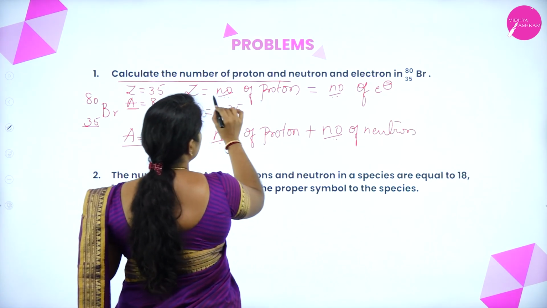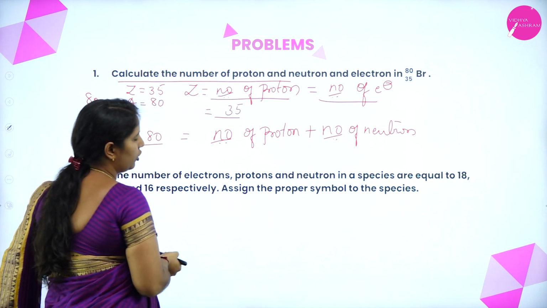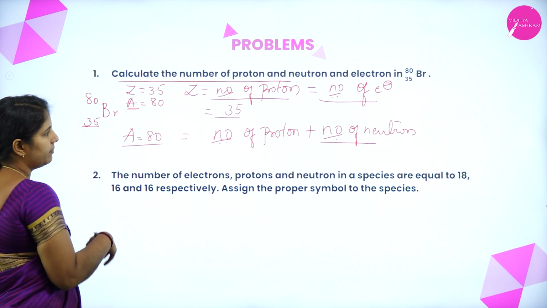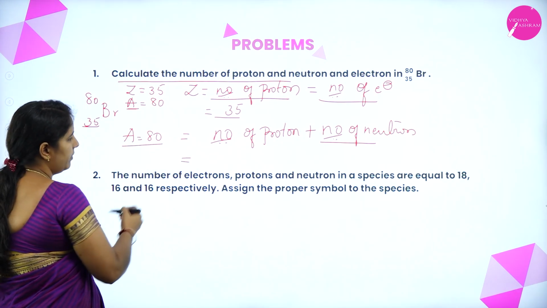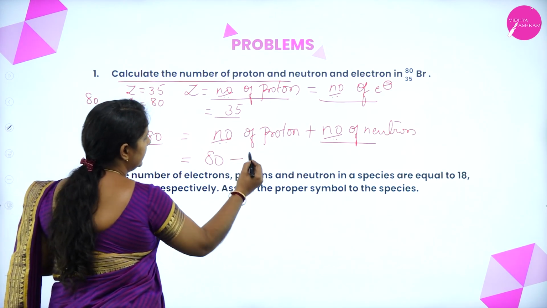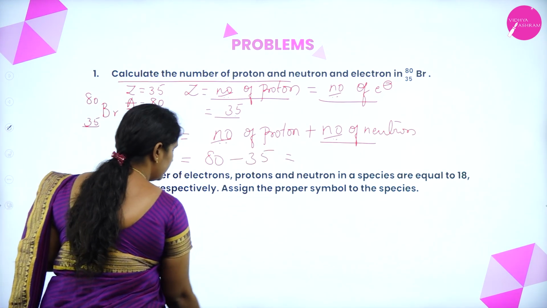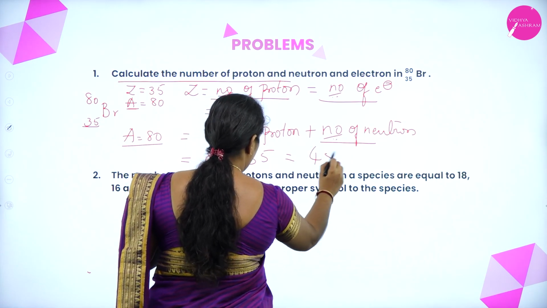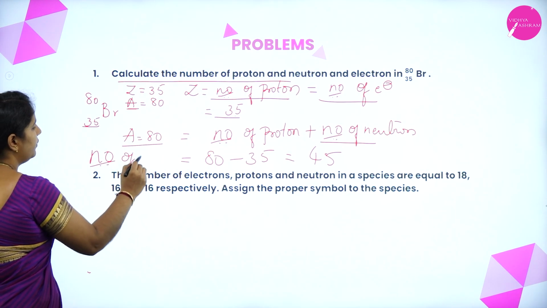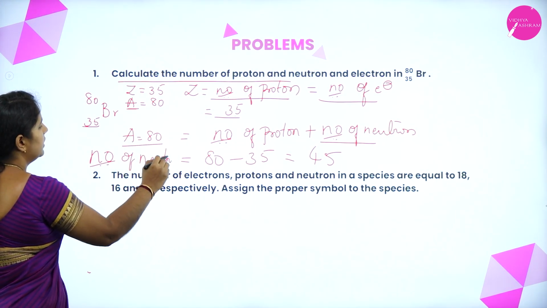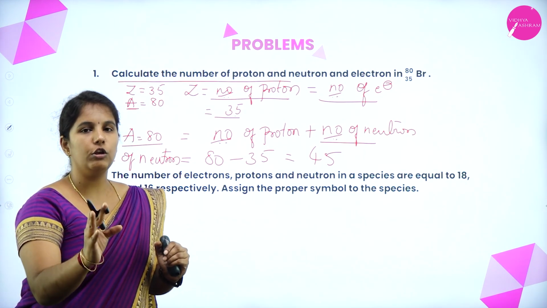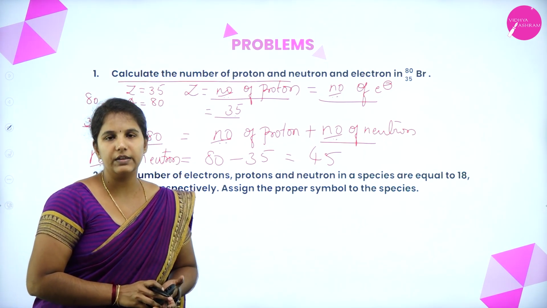Now I know the number of protons and the number of electrons. I need to find the number of neutrons. How to find this? I will take the number of neutrons outside. Mass number 80 minus number of protons, that is 35. How much will you get? 80 minus 35 is equal to 45. So this is the number of neutrons. This is how we can easily calculate the number of protons, neutrons and electrons in a given species.